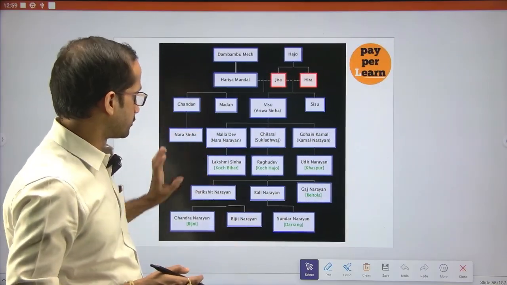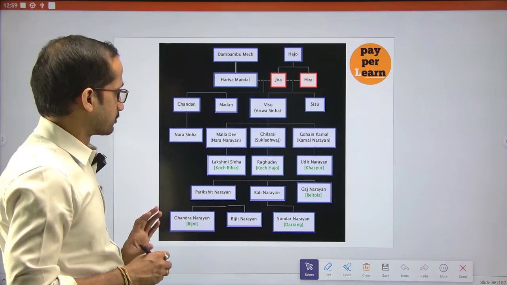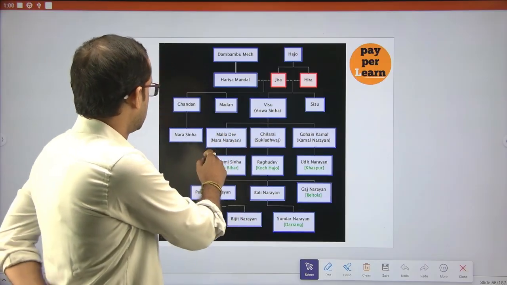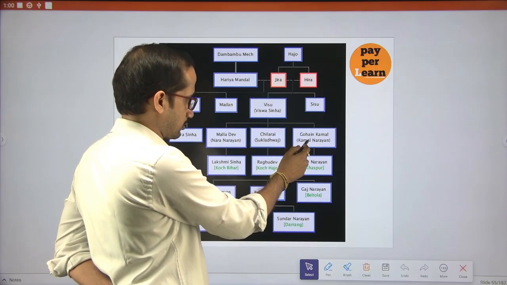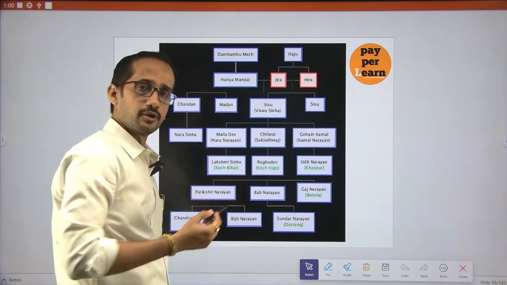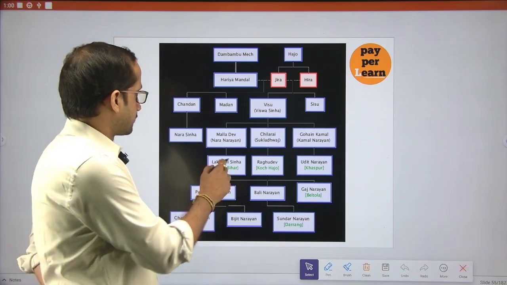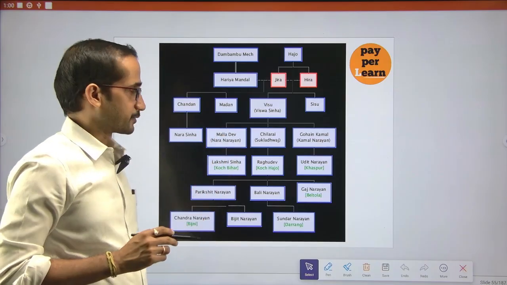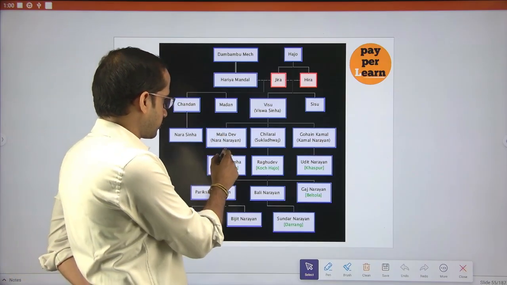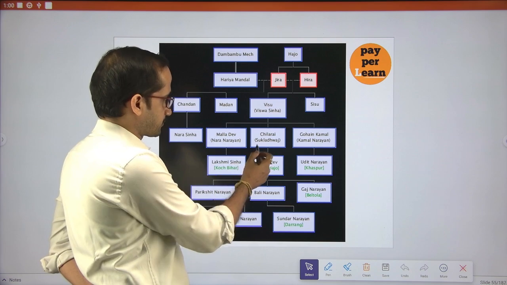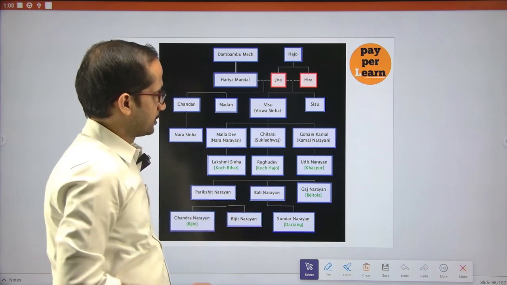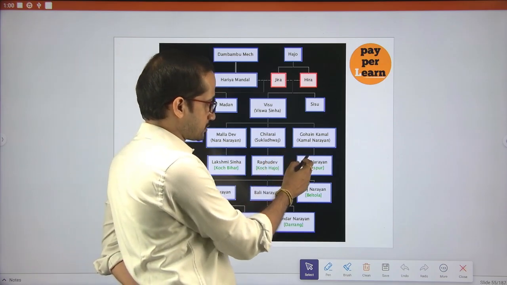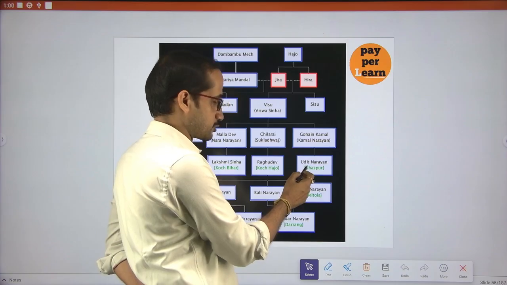And this is the family tree of Biswasingha. He has three sons: Maladev, Silarai and Guhai Kamal or Kamal Narayan. Here Naranarayan became the king. Naranarayan has one son, Lakshmi Singha, and Silarai has one son, Raghudev, and Kamal Narayan or Guhai Kamal has one son, Udit Narayan.